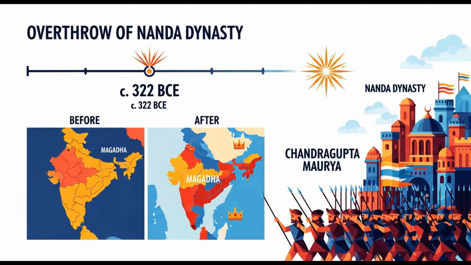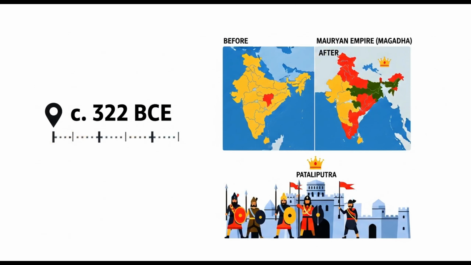Around 322 BCE, Chandragupta Maurya successfully overthrew the Nanda dynasty. This decisive conquest secured Pataliputra, the Nanda capital. The strategic region of Magadha, with its vast resources, became the new Mauryan base. This victory provided critical assets for future military campaigns. It marked the traditional founding date of the Mauryan Empire.